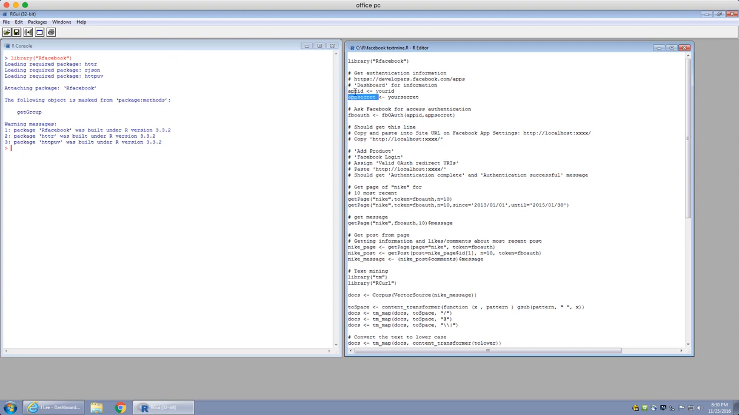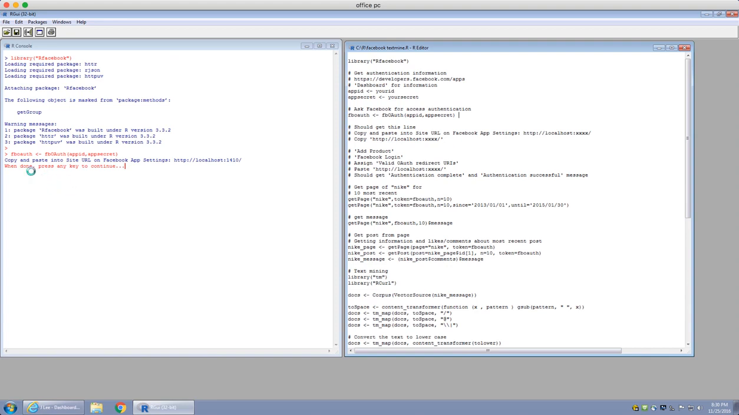Once you have your app ID and your app secret, what you need to do is call fbOAuth, the official authentication function, and pass in your app ID and your app secret. I'm going to define that as fb_oauth here. If I run this part of the code, I would be authenticated.